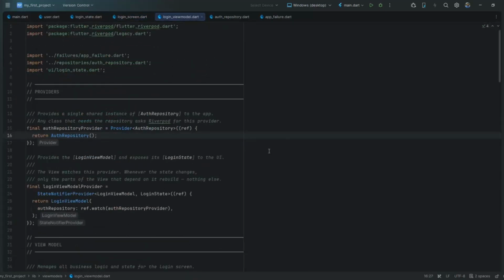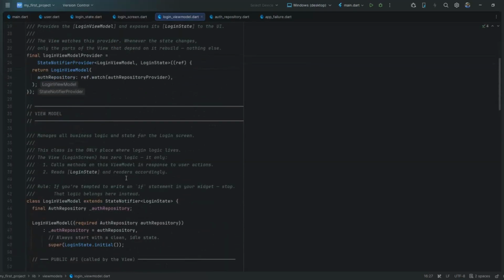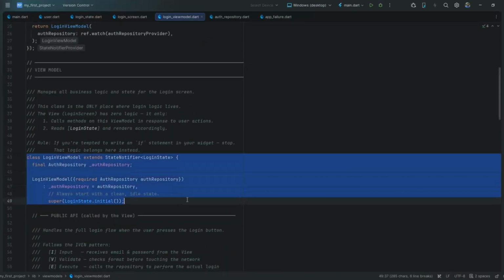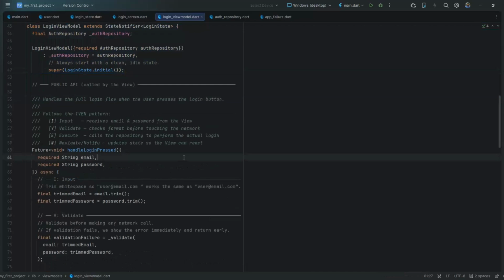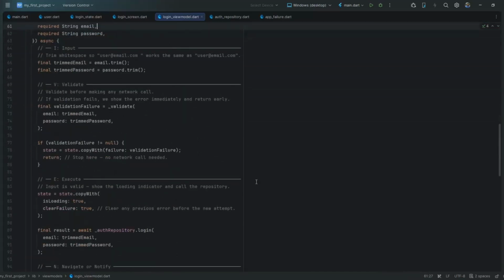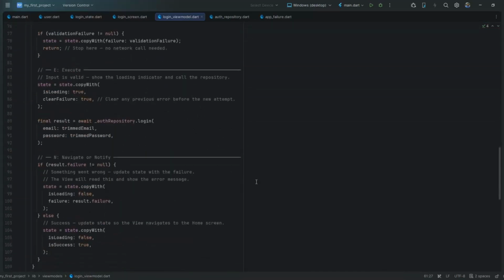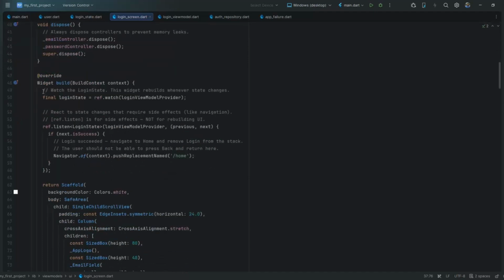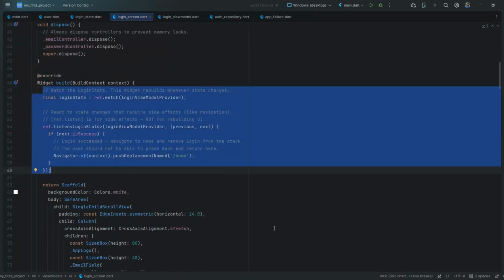ViewModel. This is the brain. It holds your state, runs your logic, calls your repositories. The view talks to the view model, and the view model talks to the model. Now your login screen just watches this state and reacts. It becomes simple to read. Open this file 6 months from now and you instantly know this screen watches login state and reacts to it.